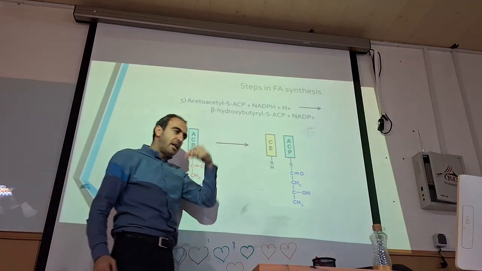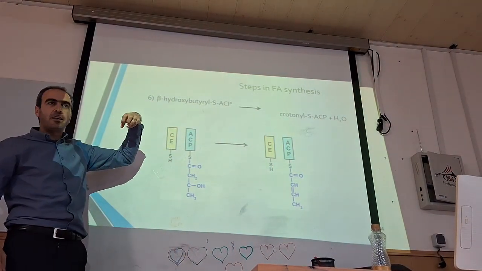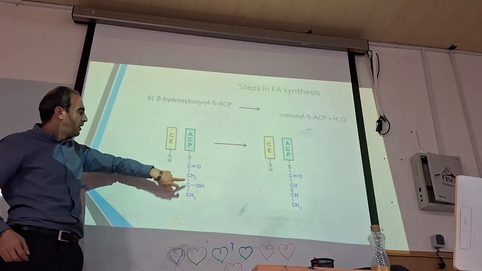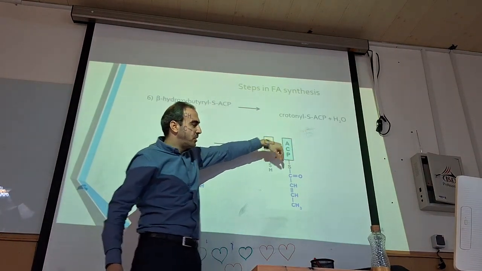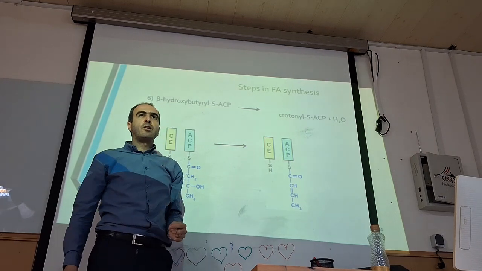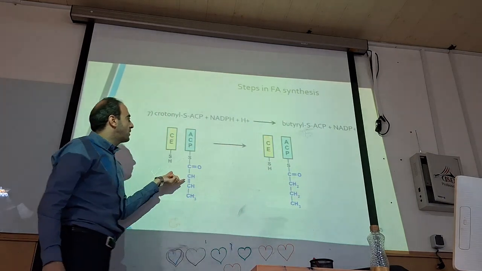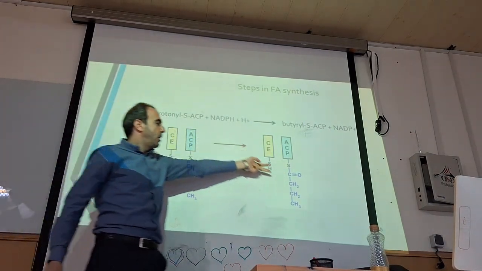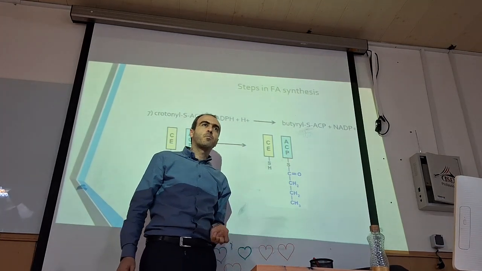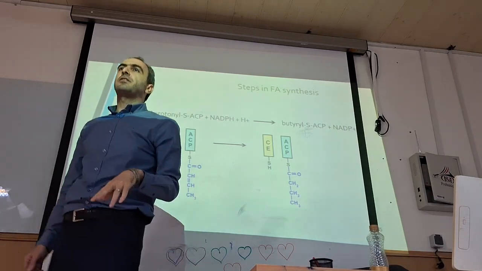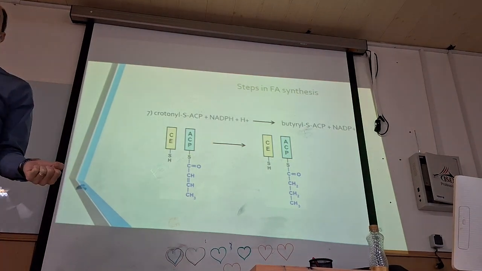Then in the next part we dehydrate, and when we remove water from this molecule, the double bond is created. And then the last one, again we will give it NADPH and then it becomes a fatty acid. How many carbons does it have? 4. It's known as butyric acid. It's a fatty acid, butyric acid.